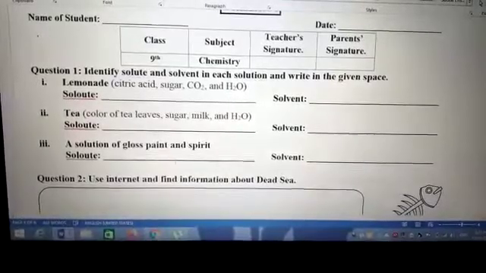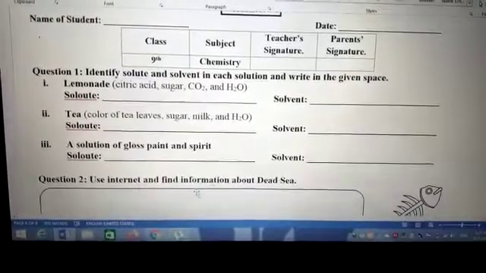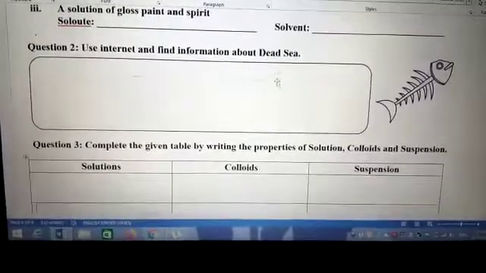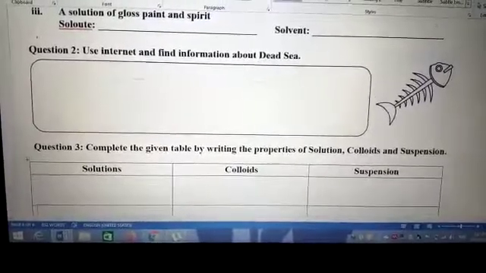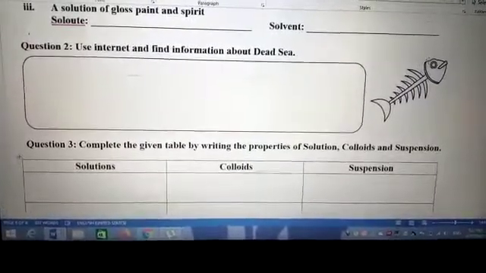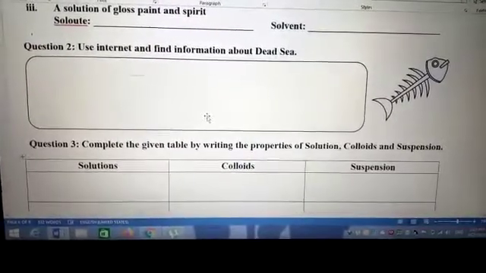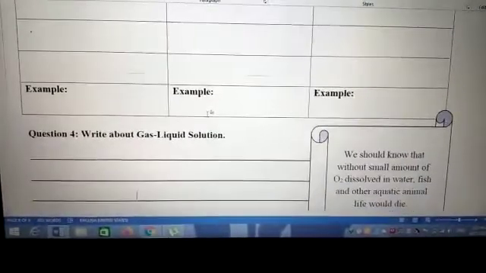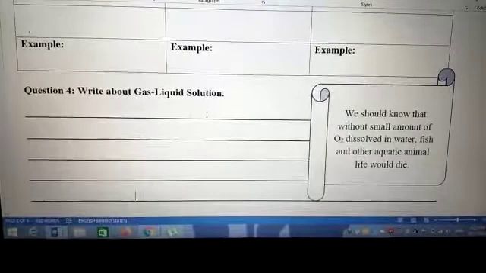For question number 2, use the internet and write information about the Dead Sea, commonly known as the Sea of Salt because it is one of the world's saltiest bodies of water, 9.6 times as salty as the ocean. Question number 3 and 4 are related to chapter number 6, so carefully read chapter number 6 and write their answers.